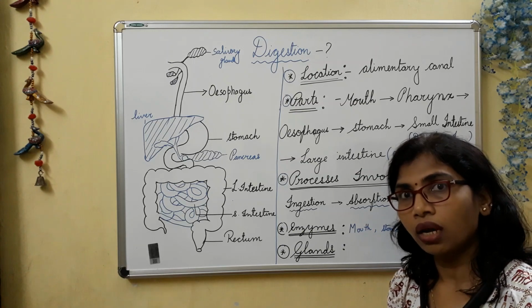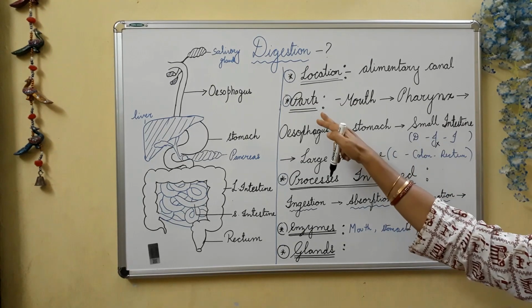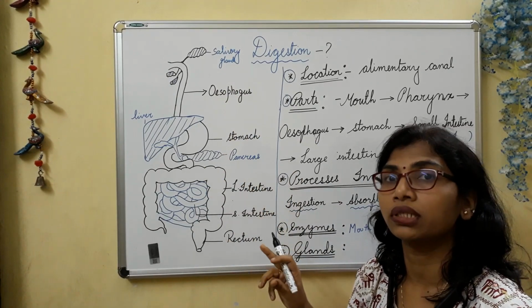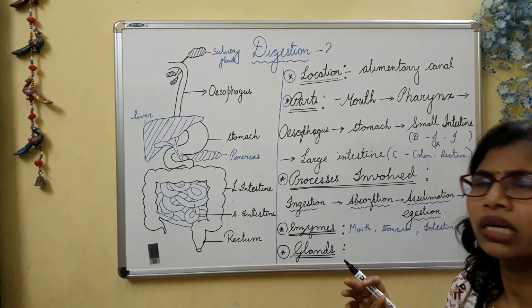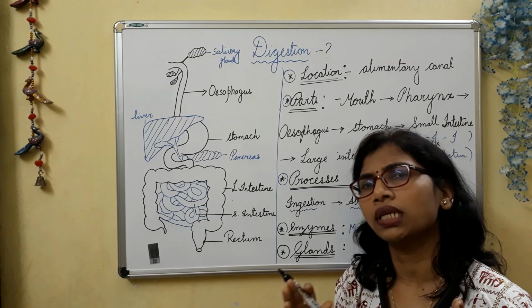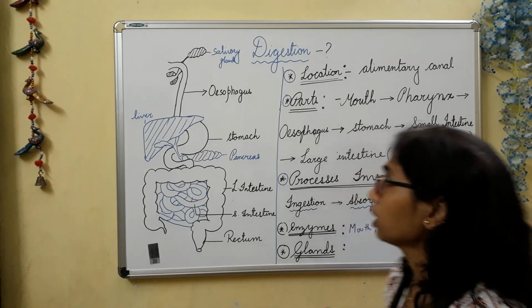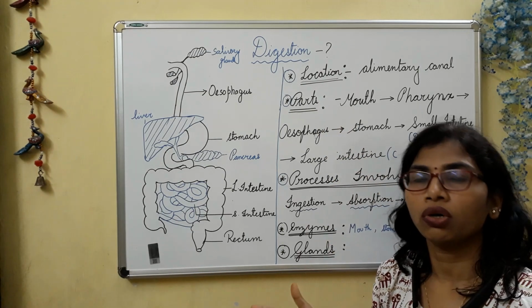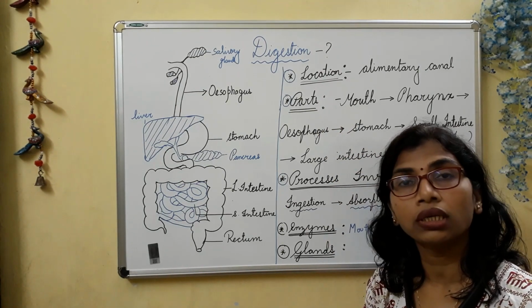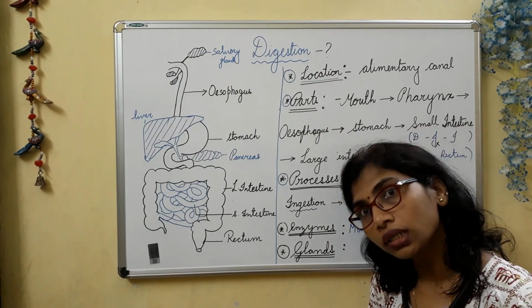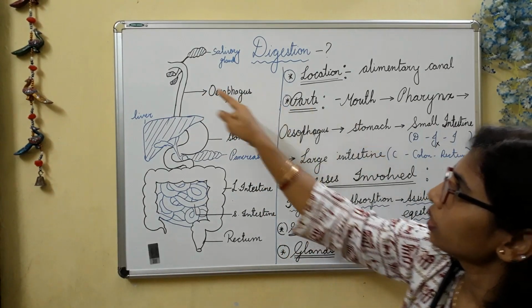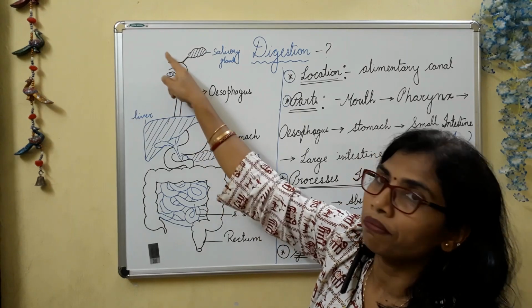Now, what are the parts involved in the total digestive system? There are so many parts, and together we call it the digestive system. First we will talk about the organs involved. We see from the picture, this portion is our mouth.